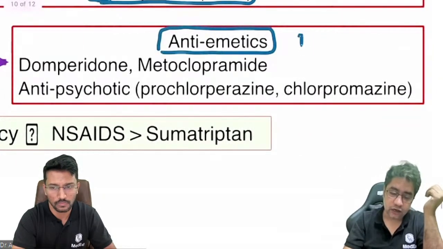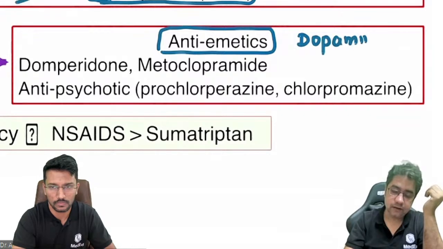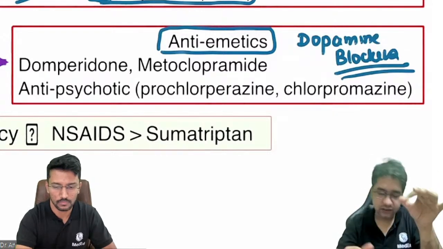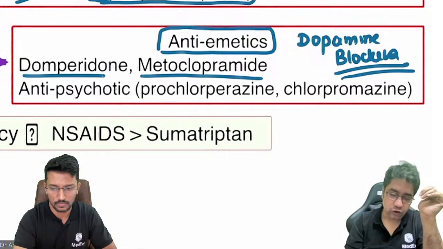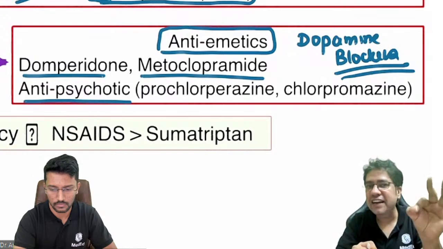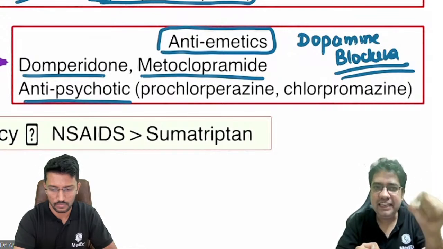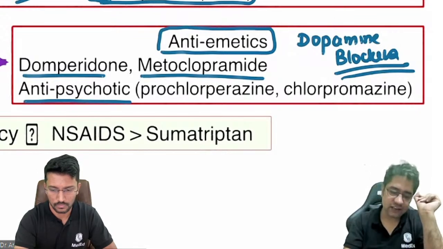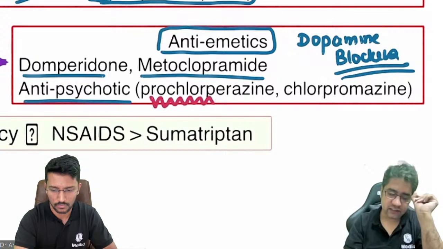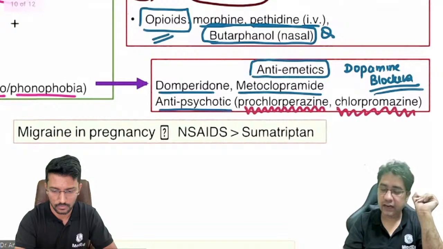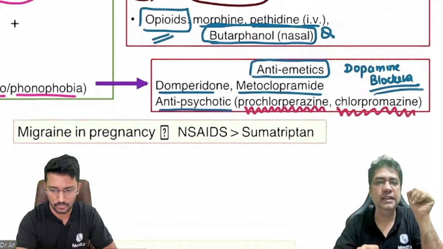And these anti-emetics are dopamine blockers. They block dopamine receptors, and they have shown to be effective in migraine. So domperidone, metoclopramide, and antipsychotic drugs, they are also effective in migraine aura because antipsychotic drug also blocks dopamine receptor. So let's write two names of antipsychotic. First is prochlorperazine. Second is chlorpromazine. So antipsychotic drug भी migraine में दिए जाते हैं.